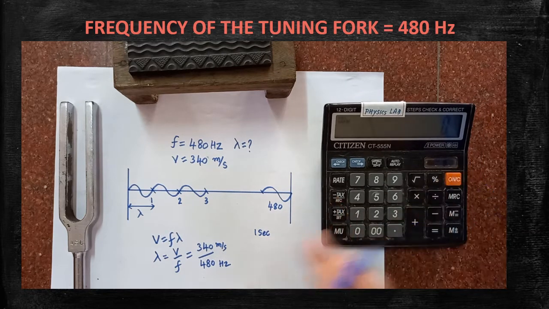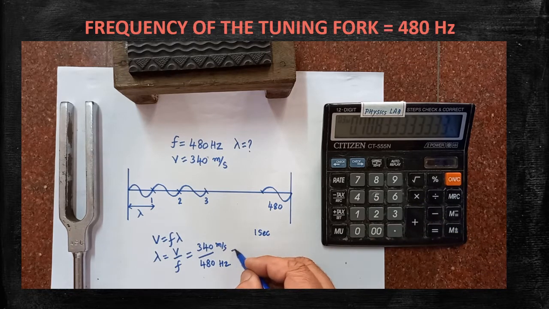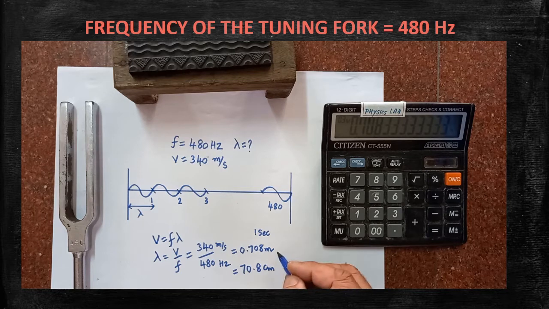Now I am going to calculate the wavelength of the wave. 340 divided by 480 is equal to 0.708 meter. So this is the length of the wave. Are you clear? Just to understand, this can be converted into centimeter also. 0.708 meter is equal to 70.8 centimeter. So this is the wavelength of the wave.